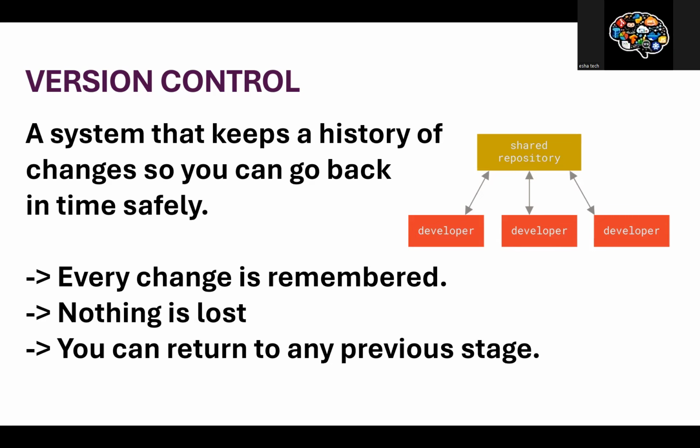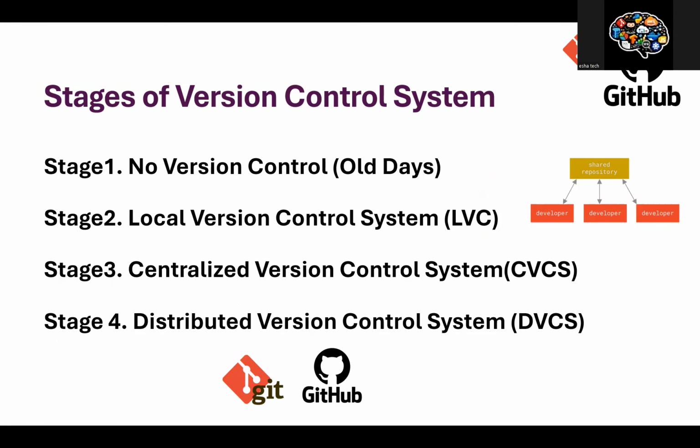So in basic terminology, if I wanted to describe version control, every change is remembered by the version control, so no data, no code will be lost. And you can also return to the previous stages, previous commits, previous code easily. That is called the term version control, right? So now we have the types or stages of version control. First and foremost, we have four, very standard.